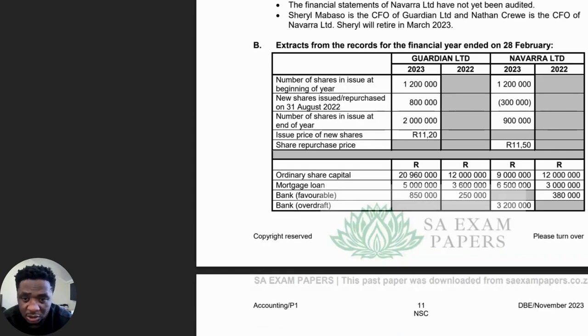Yes, clearly there is, because if you look at the ordinary share capital, you can see that there is an increase from 12 million to 20,960,000. So that's quite a big increase. And let's look at just above the issue of shares. Well, we can see that there were shares that were issued at the end of the year. Basically, 2 million shares were issued by Guardian Limited. So that would have had an impact 100% in the debt to equity ratio.